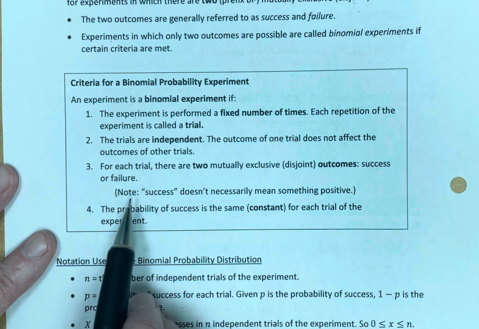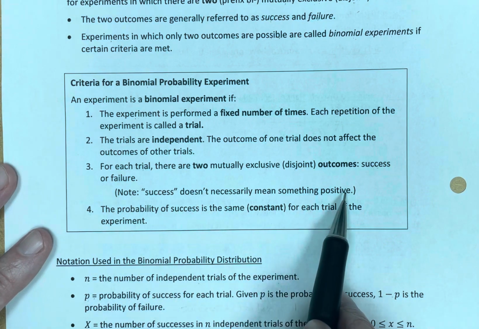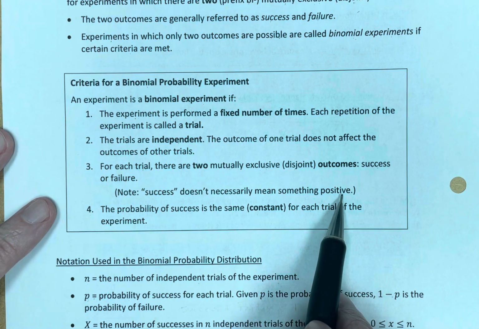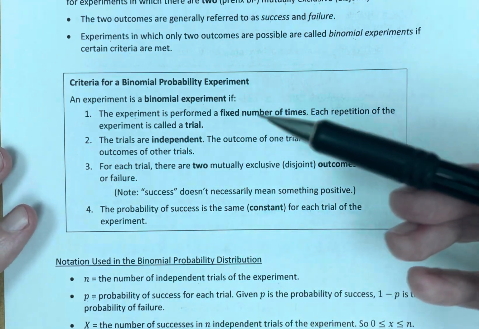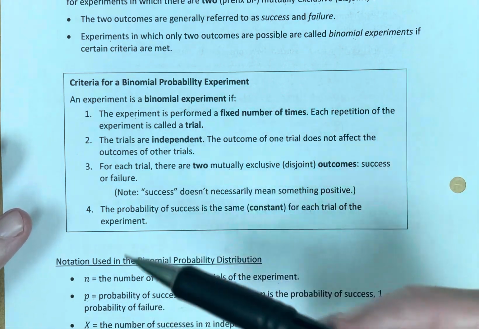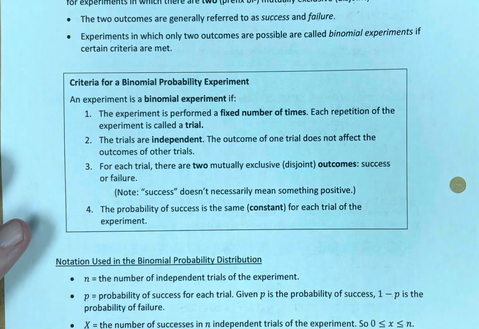We want to note that success doesn't necessarily mean something positive. You may be focused on soccer penalty kicks that are missed, in which case you're focused on what we would call a failure, but as far as you're concerned, if the soccer player misses the penalty kick, for you that's a success because that's your focus.